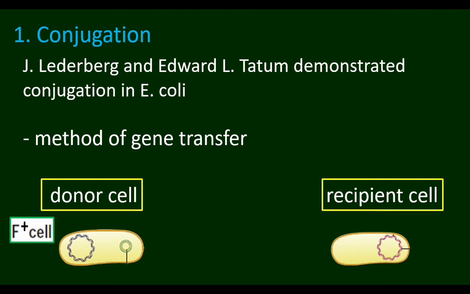The recipient cell, which lacks it, is called the F minus cell. The plasmid DNA of the donor cell is transferred into the recipient cell through the conjugation tube.